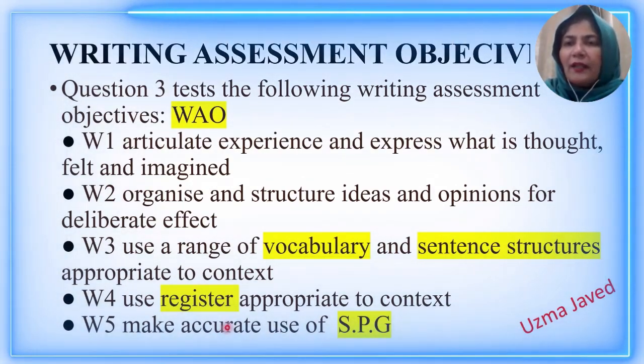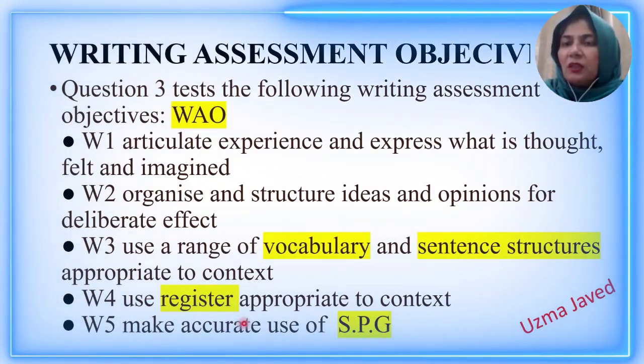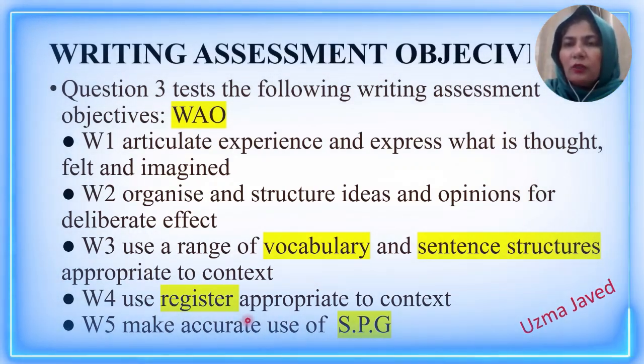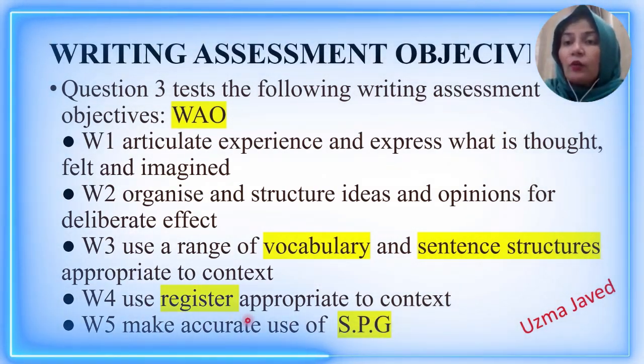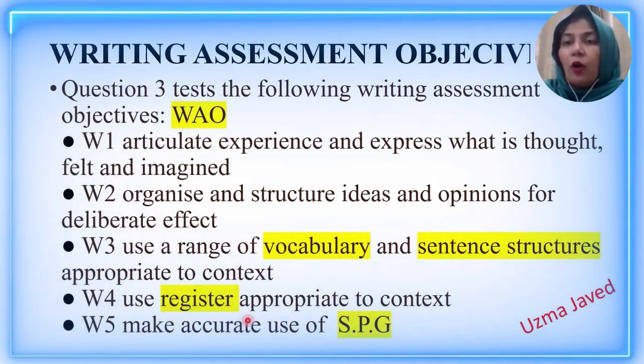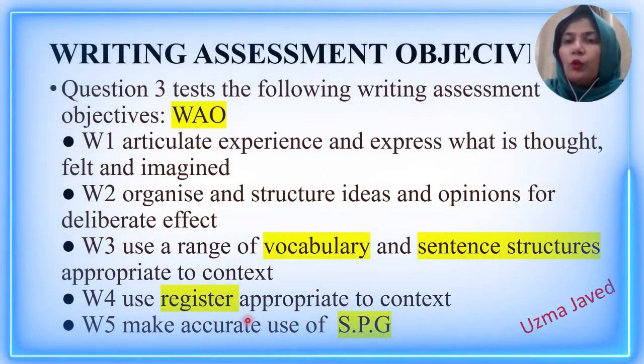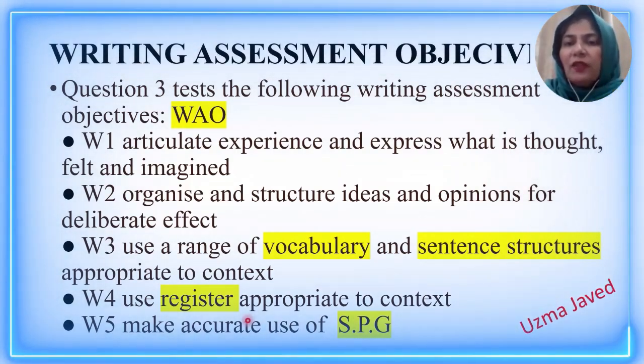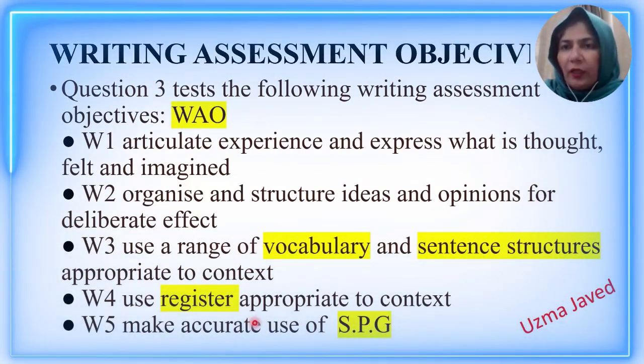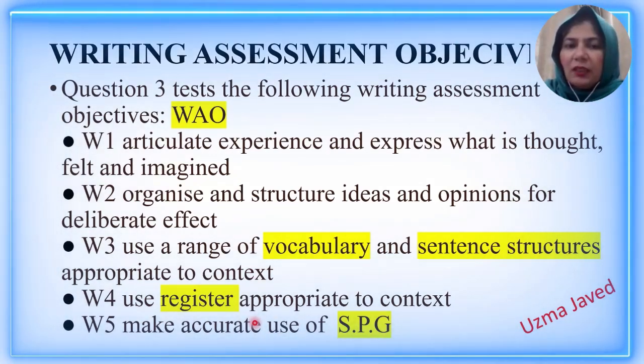The next writing assessment objective is register, which is also called tone, which is very important because if you use one wrong word, for example, if you call the principal "you" again and again, your whole tone will be spoiled. In the same way, if you use "I" repeatedly in a report, your tone will be spoiled. I will be sharing further detail.